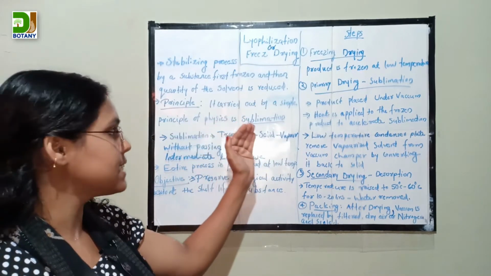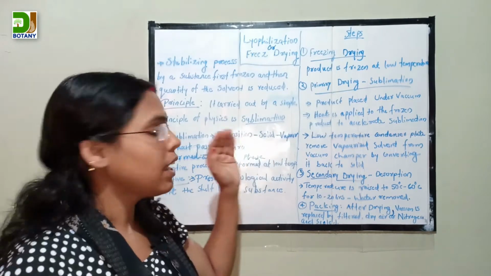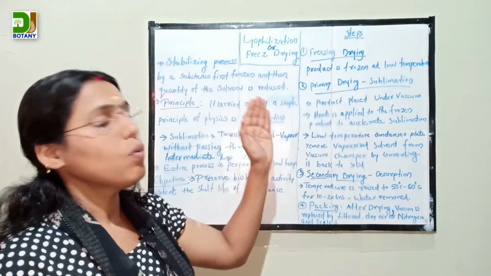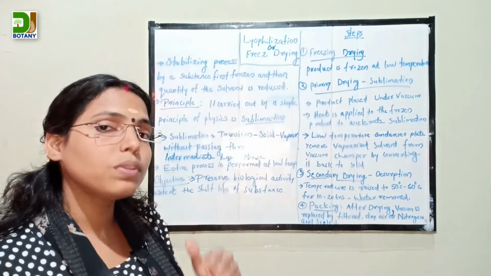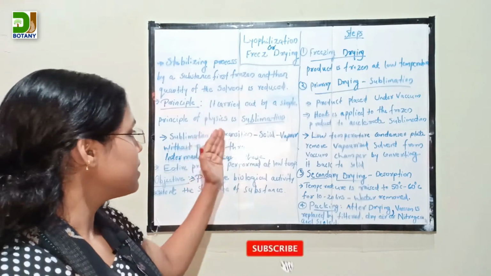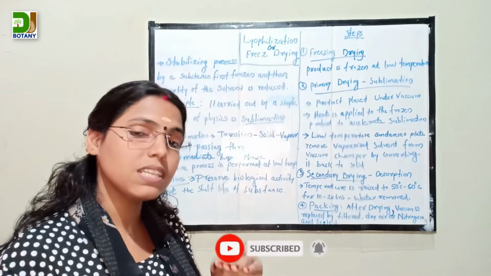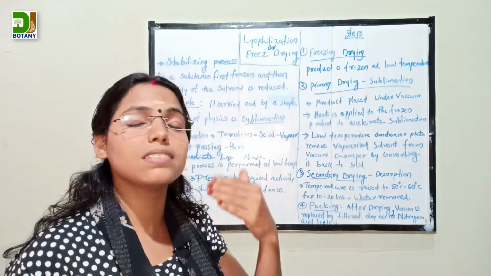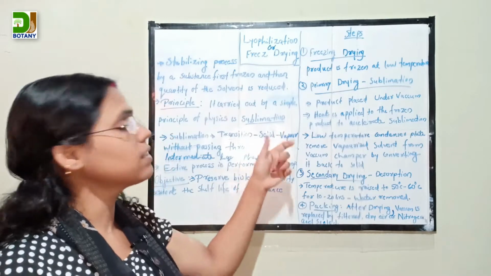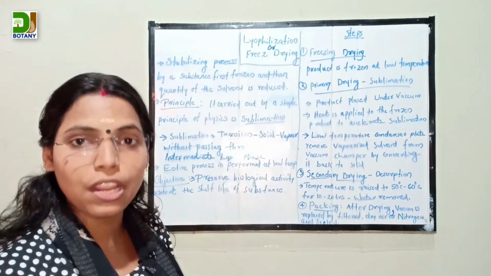sublimation. Sublimation is the transition of a substance from the solid phase to the vapor phase without the intermediate liquid phase. In the sublimation process, the solid substance is directly transferred to the vapor phase, so there is no intermediate liquid phase.